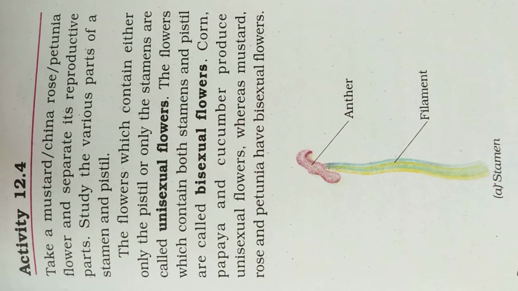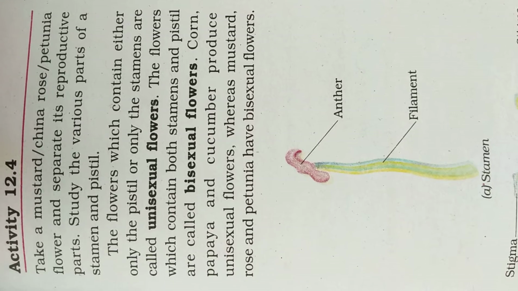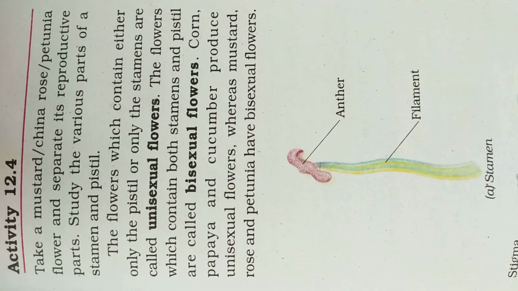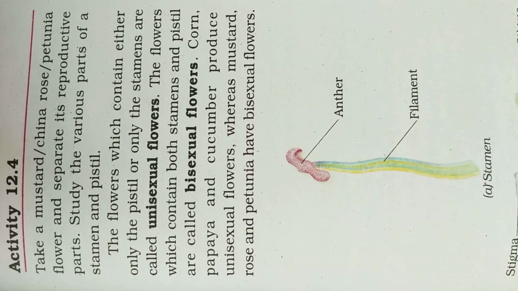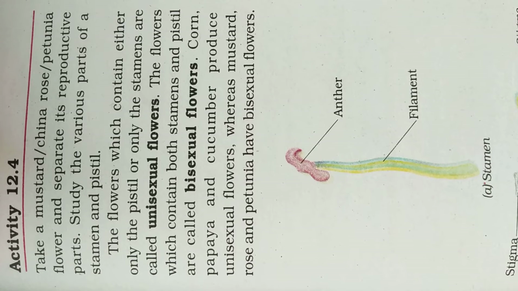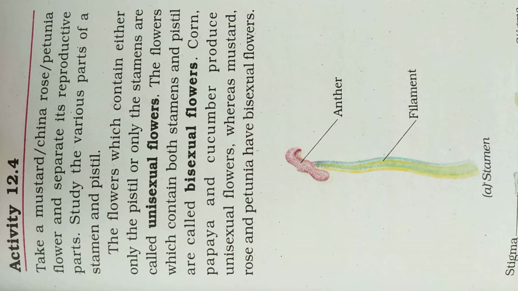The flowers which contain either only pistil or only the stamen are called unisexual flowers. Means some flowers contain either pistil or stamen, either male or female, only one part. Then they are called unisexual. And the flowers which contain both stamen and pistil, male and female, are called bisexual flowers. So flowers containing only a male reproductive part or a female reproductive part are called unisexual, and flowers containing both the male and female reproductive parts are called bisexual.